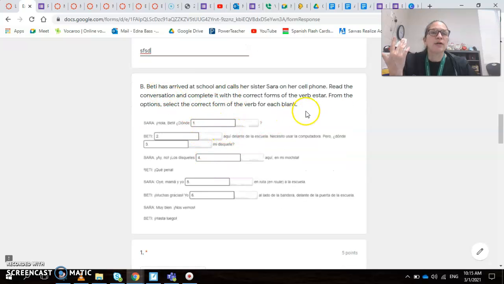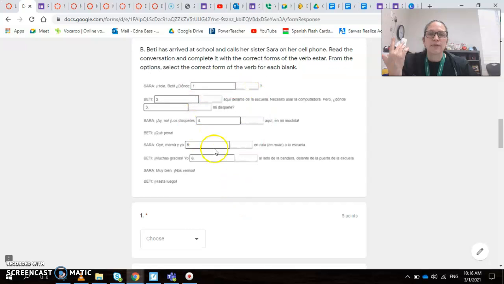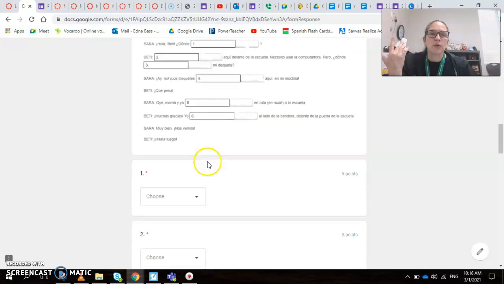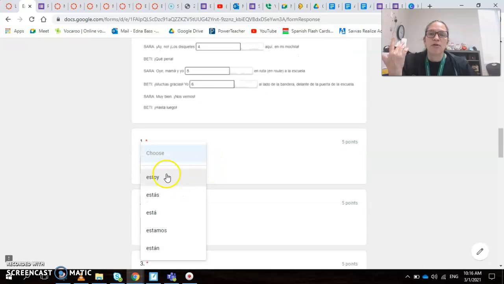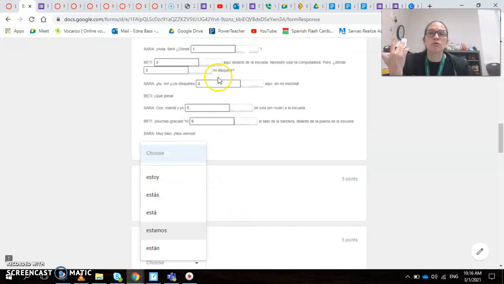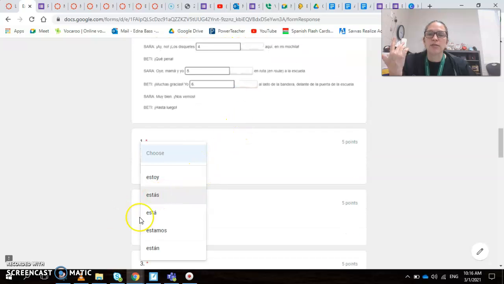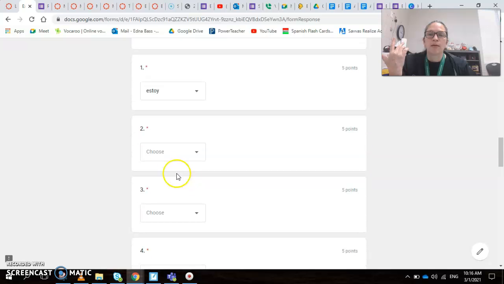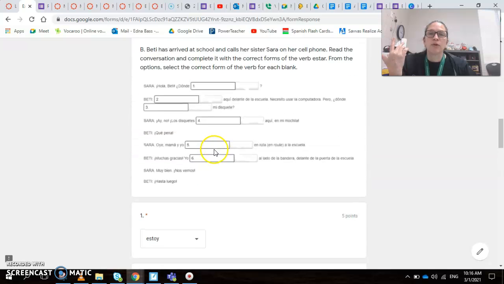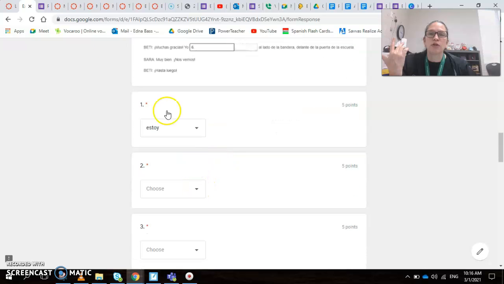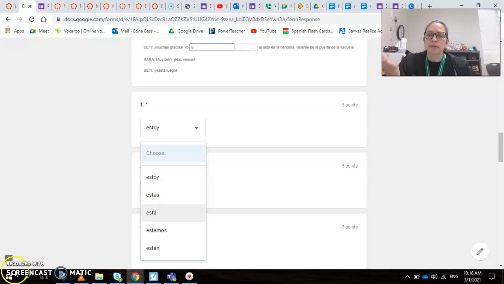Now, in this one, you are going to select what goes here. This is for the verb estar. So you have this 1, 2, 3, 4, 5, 6. Read the conversation. What goes here? What goes here? And so on. You're going to choose among the options what goes in number 1 to complete this sentence. And then you go to the next one. For number 2, you see the conversation, and which one will go there. I think that's very simple.